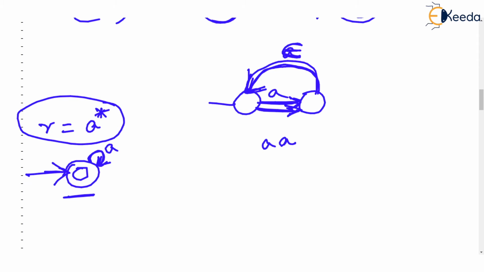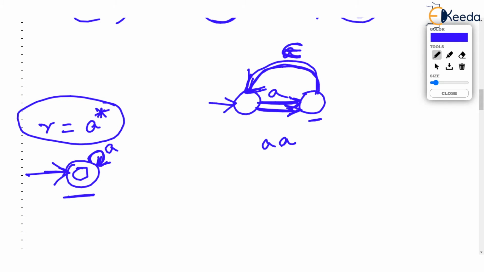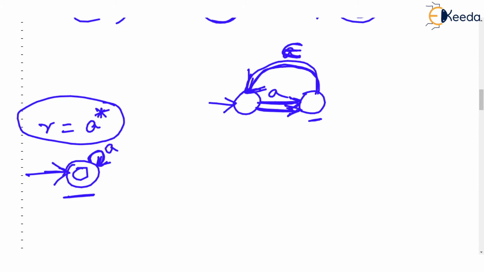If you call this the initial state and this the final state, we will be wrong, because there is something missing here. I hope you are making it out. What's missing here? Which string will not be recognized by this FA? Remember, the given regular expression recognizes epsilon also. But this FA, if you call this the initial state, will accept at least A. If you call this state the final state, then the smallest string accepted will be A, but we need epsilon also.